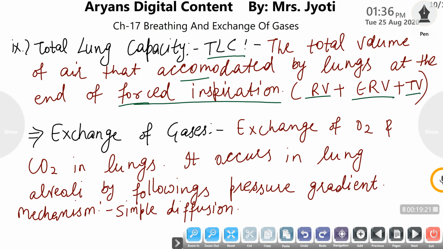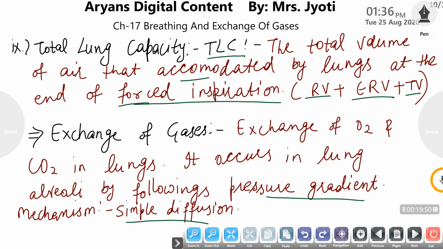Okay. Now how does gaseous exchange take place, means how are the gases exchanged in the lungs? The gases are exchanged on the basis of the pressure gradient, or pressure difference, across a semi-permeable membrane, and the mechanism followed is simple diffusion. Means the gases are exchanged between blood and the lungs through the alveoli and blood capillaries.